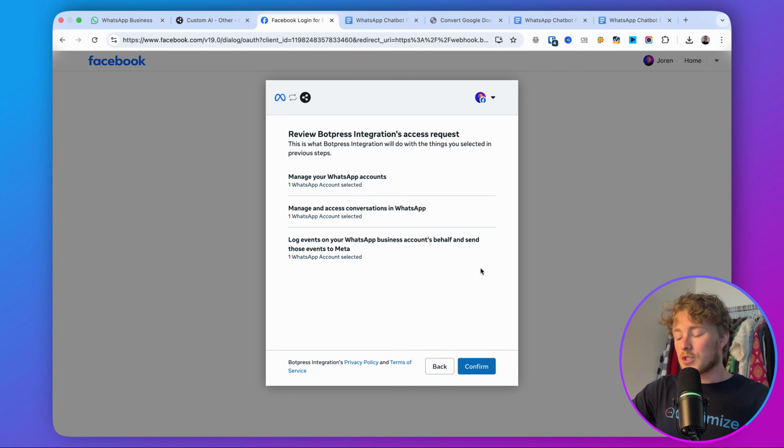In your case, if you don't have a WhatsApp business profile yet, it will ask you to fill in your phone number. And what I recommend for you is to just buy a phone number at a local telecom provider. It often only costs you like $5, and it's always good to have physical access to your phone number, and you need to be able to receive a verification code on that phone number as well. So you can just fill in your phone number here, and then Meta will send you a verification code. You can just fill that in. Once that is done, your number is connected to Botpress. So that's basically how that works.